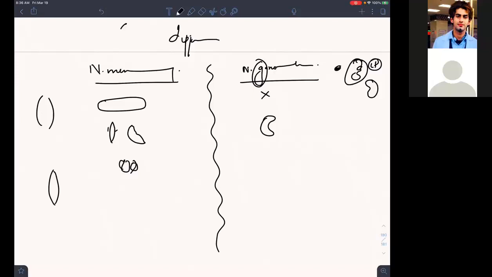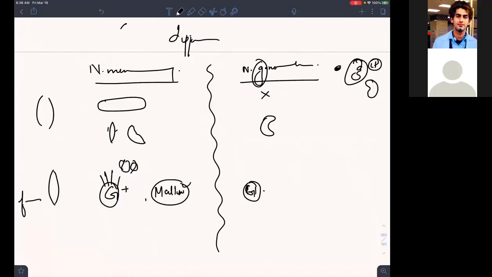Now biochemically, if I have to differentiate between the two: N. meningitidis will ferment glucose and maltose, but N. gonorrhoeae will ferment only glucose. So from the biochemical point of view, this ferments glucose and maltose, and this only glucose. This is the fermentation point of view.